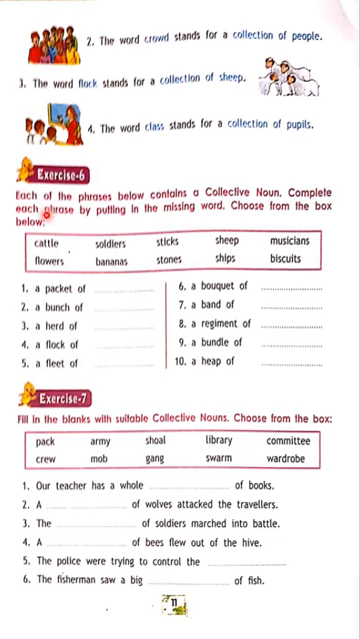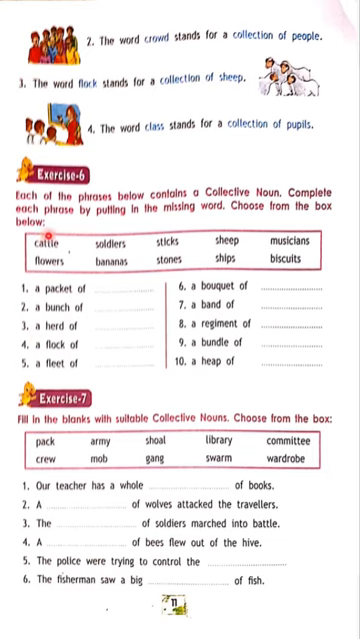Okay. Now each of the phrases below is a collective noun. Complete each phrase by putting in the missing word. Choose from the box below. See, in the box there are given nouns. These are not the collective nouns, only nouns, but in plural. But here they have given the collective noun in the phrase. Packet of what? It's bunch of. Flowers, bananas both will come. We will leave it now and go for the next.